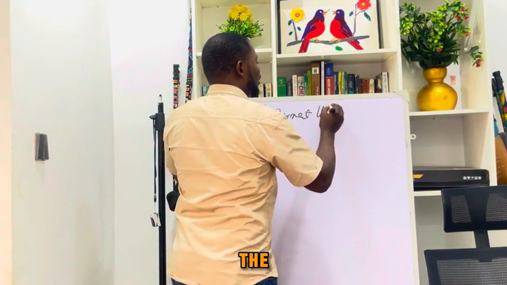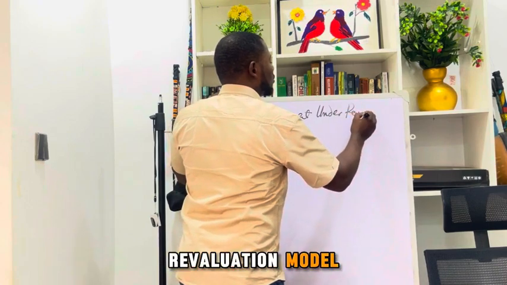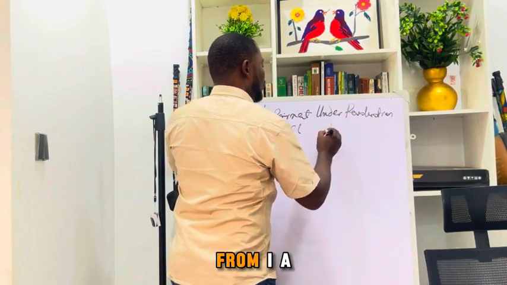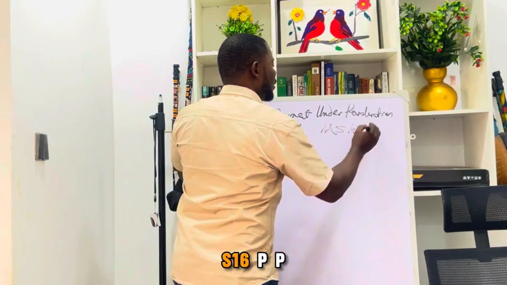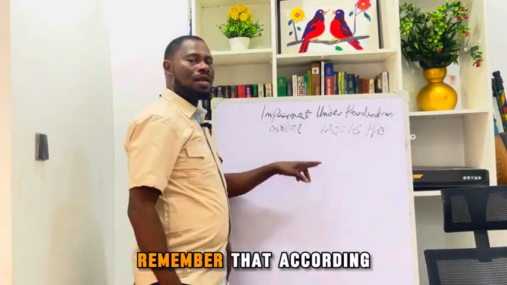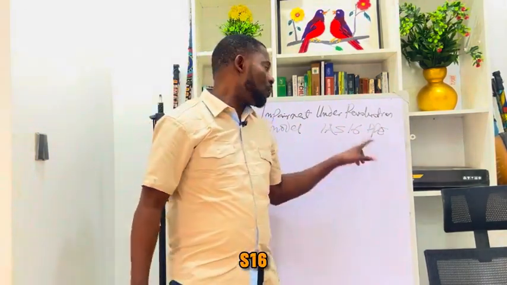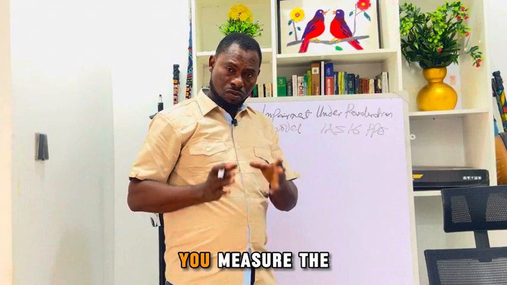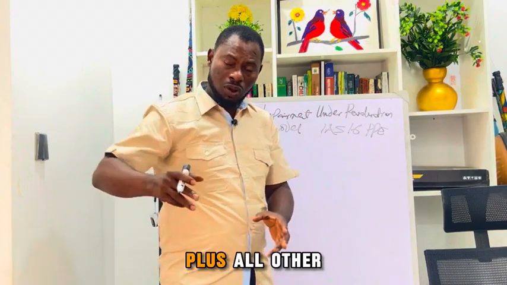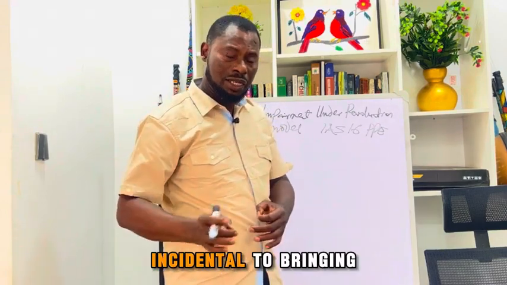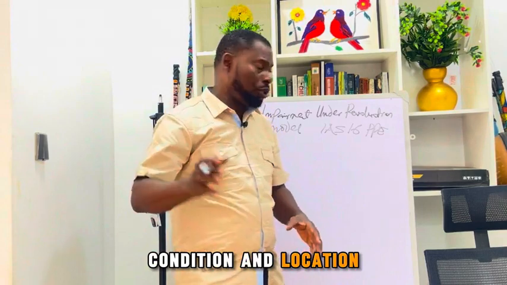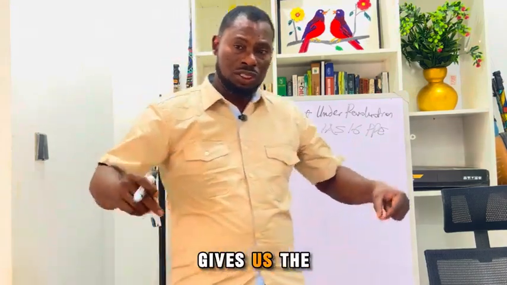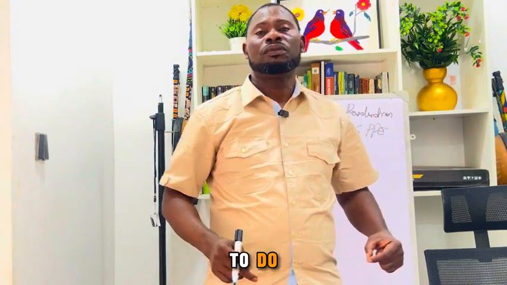Impairment under revaluation model. Does this sound familiar? This is from IAS 16 PPE. Remember that according to IAS 16, property, plant, and equipment, initial measurement is at cost. You measure the asset at cost, plus all other costs that are directly incidental to bringing it to its condition and location. Every directly attributable cost will be added to the initial cost. That is what gives us the cost model. So that is the first thing to do.